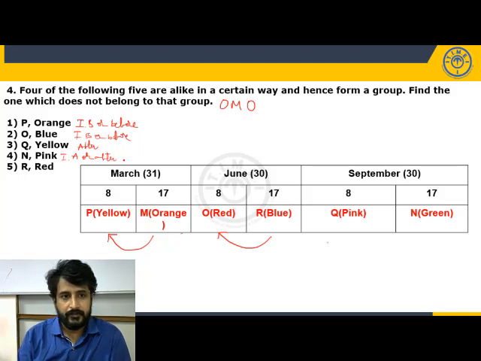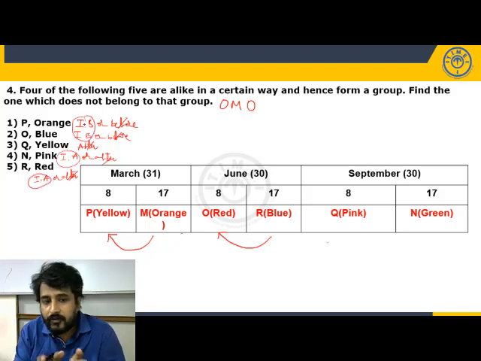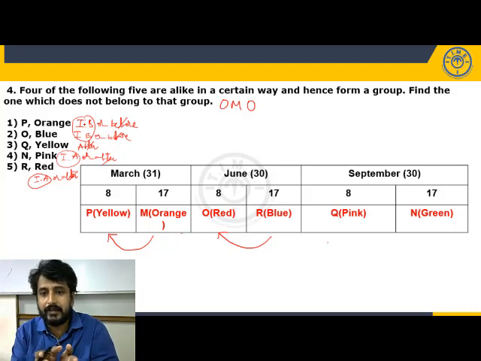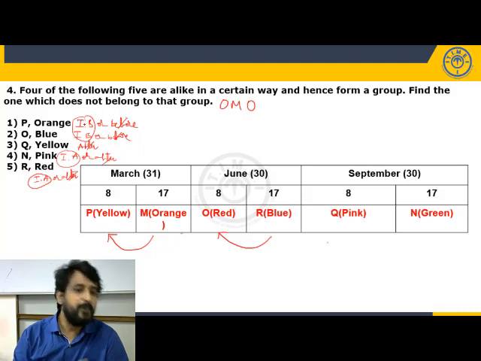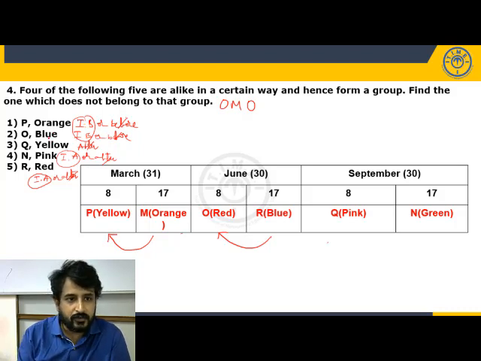Next. Fifth one. R red. R is immediately after red. Immediately after or after. Now if I look at it, I can eliminate the second logic, before, after, because four should be the same logic, but it is not there. But if you observe the first, second, fourth, fifth, either it is immediately after or immediately before. It means they are in adjacent positions as per the arrangement. But when it comes to the third option, Q and yellow, it is not immediately before